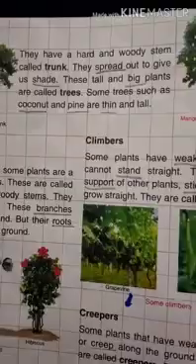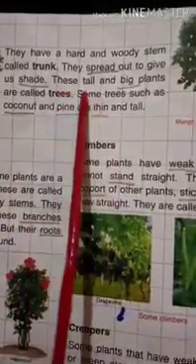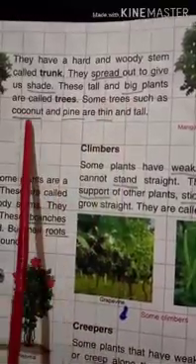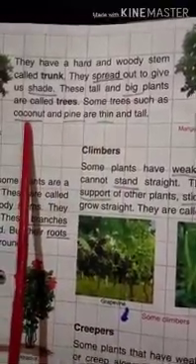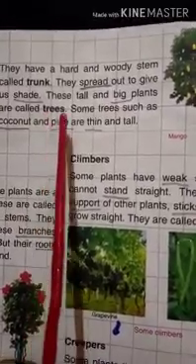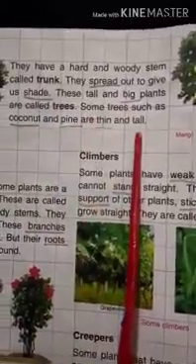Okay, so some trees are the banyan tree, coconut tree, mango tree. So trees are tall and big. And the examples I just told, and here one more example is given, pine. Okay, so these are thin and tall.